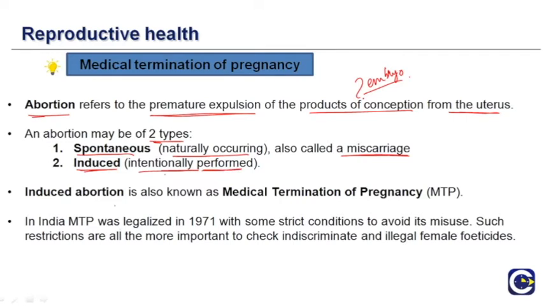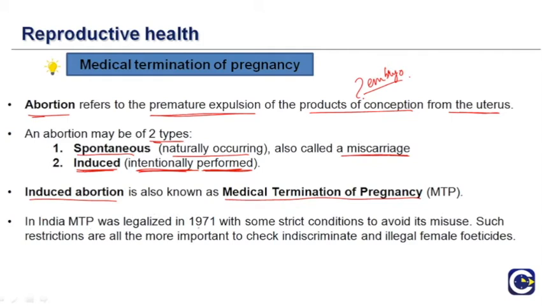It is also known as medical termination of pregnancy. This term is used when an abortion is induced, or intentionally performed, by the will of the parents.